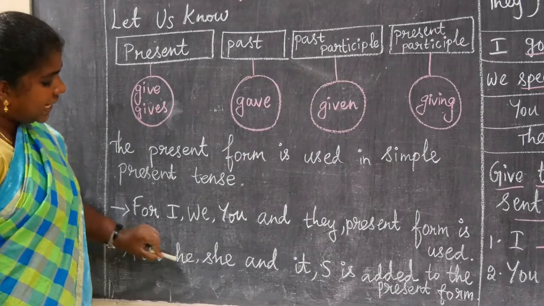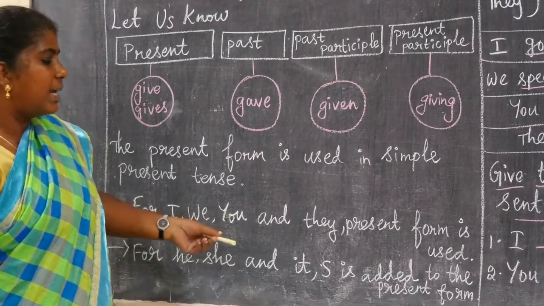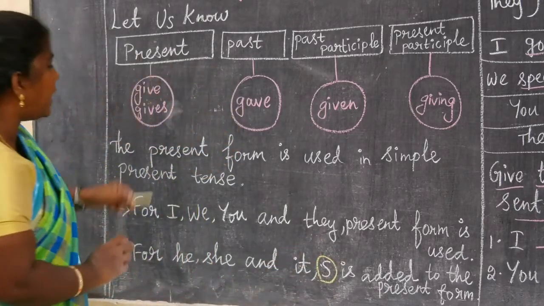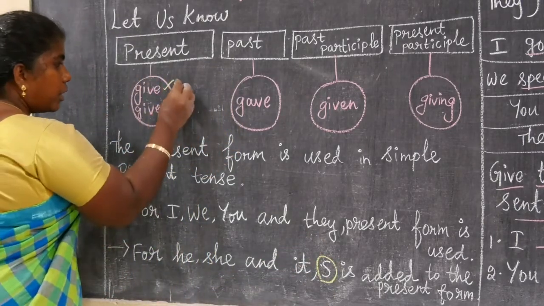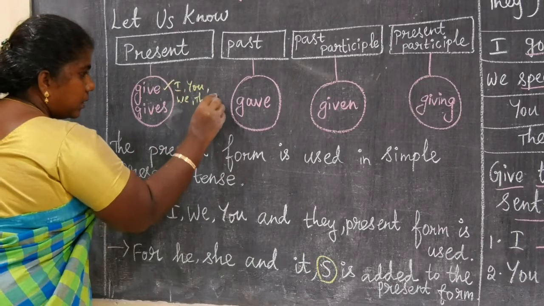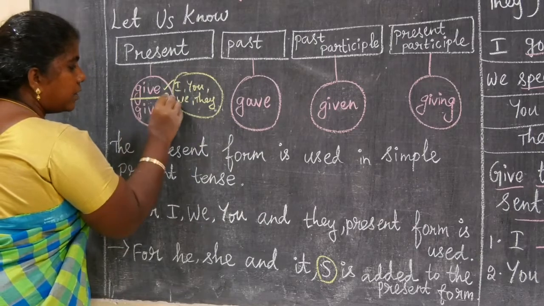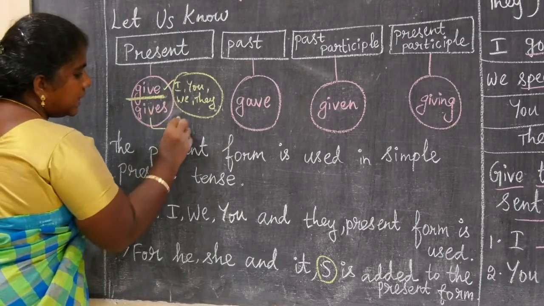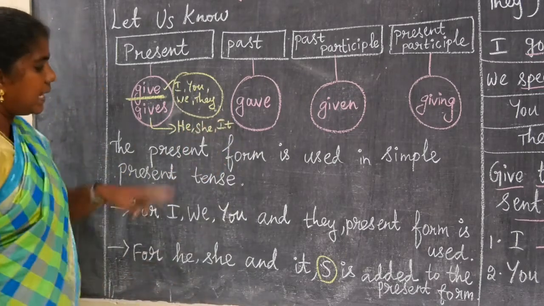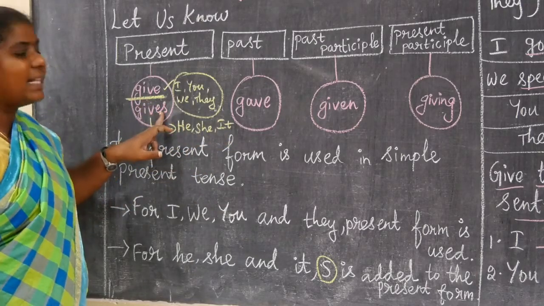But for the pronouns he, she, it, the third person singular, we add s to the verb. Give plus s, gives. So give is used with I, you, we, they. When the pronouns at the beginning are he, she, it, we use the present verb gives. Add s at the end of the word.